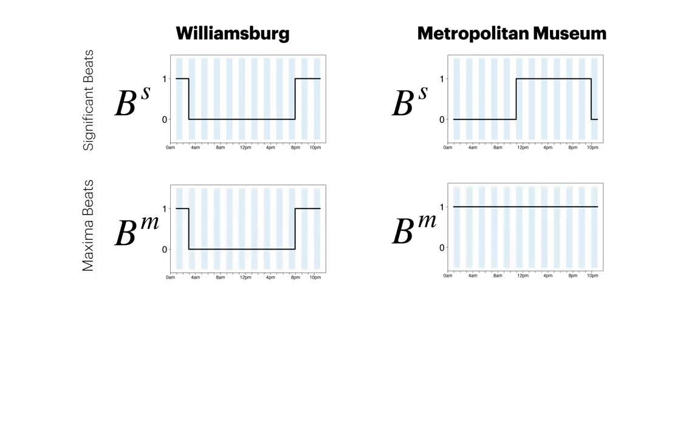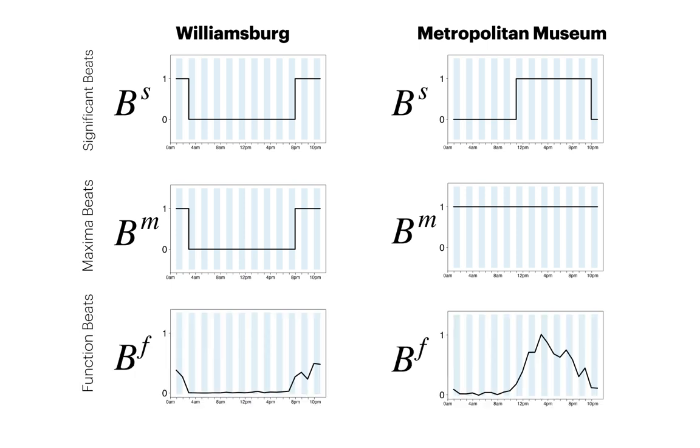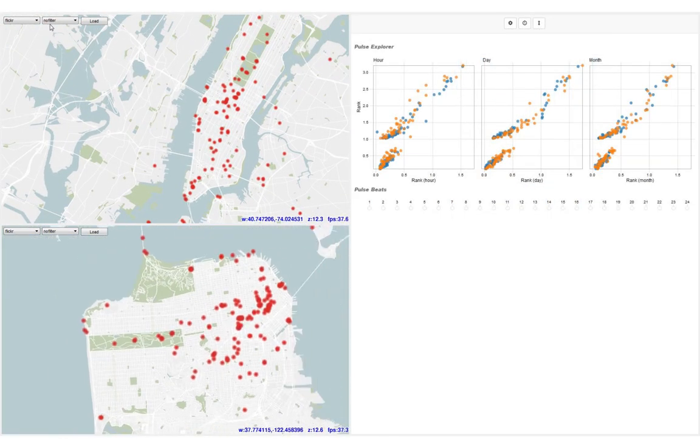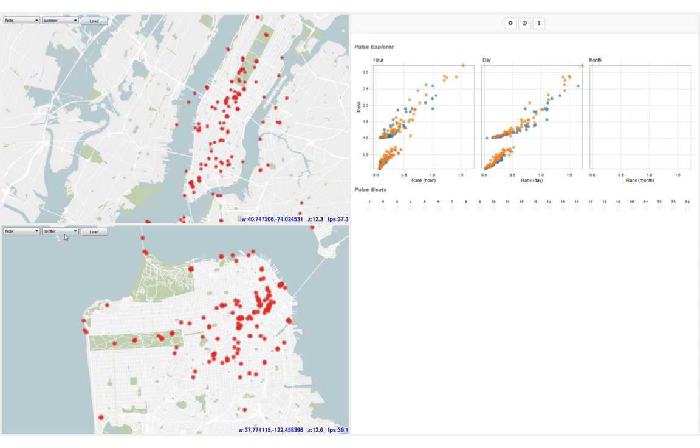We then characterize the pulse at a given location as a set of beats, which captures the level of activity at that location over different time steps and resolutions. The beats of the pulses are then used to analyze and compare pulses. The visual interface allows for the exploration of pulses across different scenarios within a city and between cities.